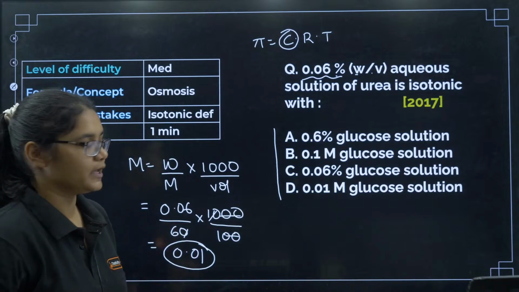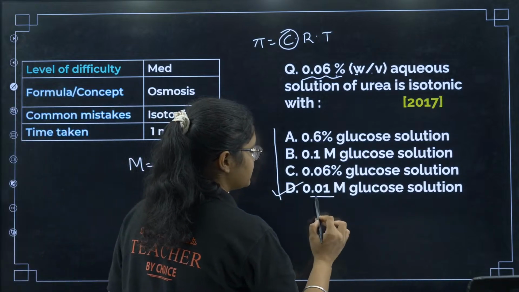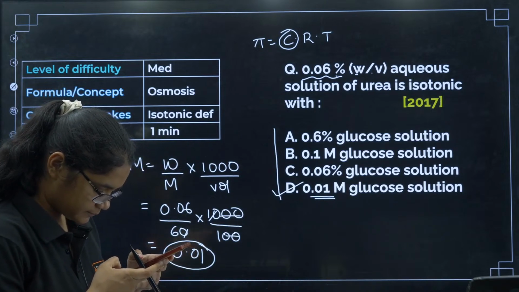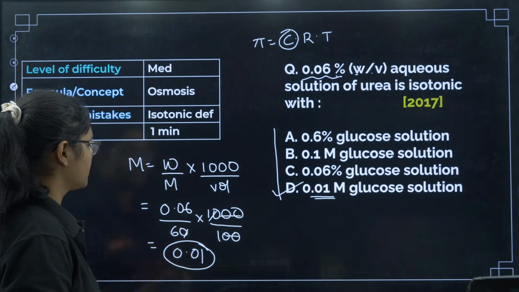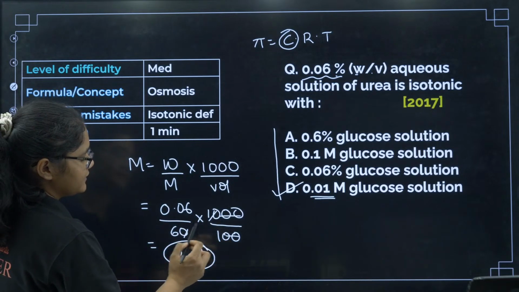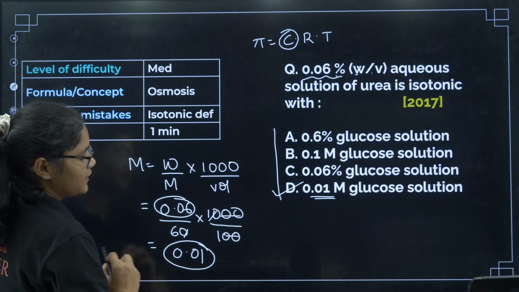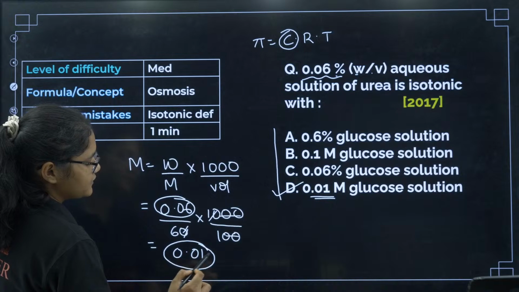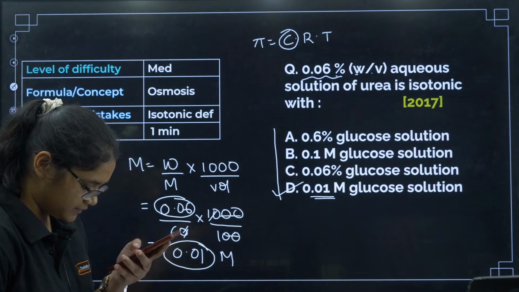That will be isotonic. And if you see here, it is given 0.01 M. So that is why option number D here. Please all of you see here, I cancel this one. Here it is 0.06. You cancel this one, you cancel this one, and then you are left with 0.01 molarity. I hope this is clear.